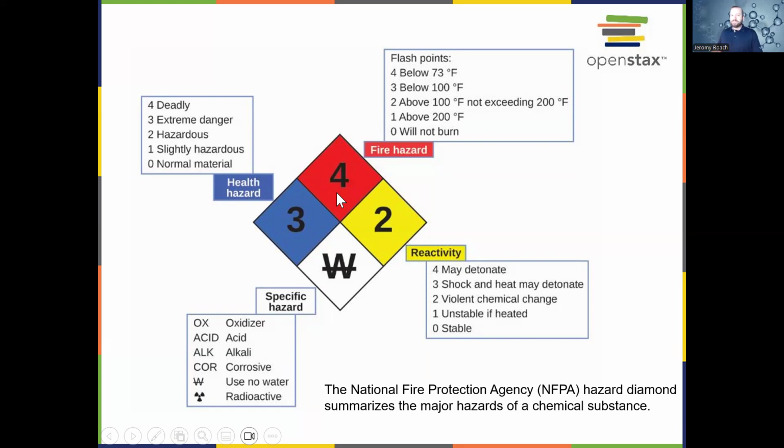at room temperature. A health hazard, this just means can it make you sick in any way? 4 means deadly. 0 means not. It's not going to be dangerous to you.